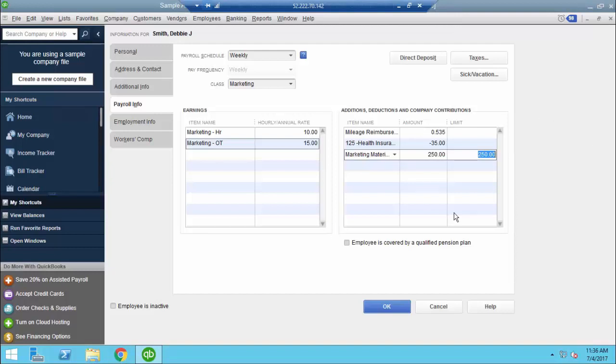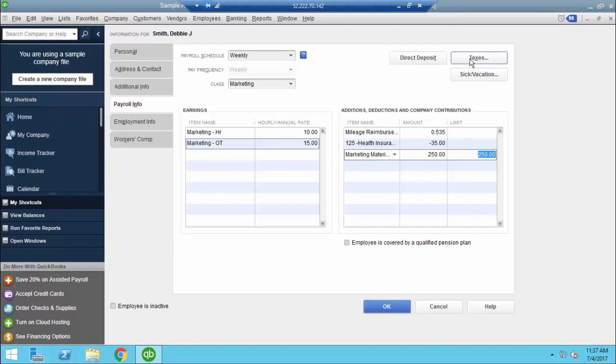So now that we've set everything up here that we need to, you'll see that there's 3 buttons above. One is direct deposit. If the employee has elected to be on direct deposit, you would simply hit this button and put in their account information, both the account number and routing number. With assisted payroll, you can distribute your paycheck into 2 different bank accounts. So if you wanted to put part of it into your checking account and part of it into your savings, you can divide it up accordingly.